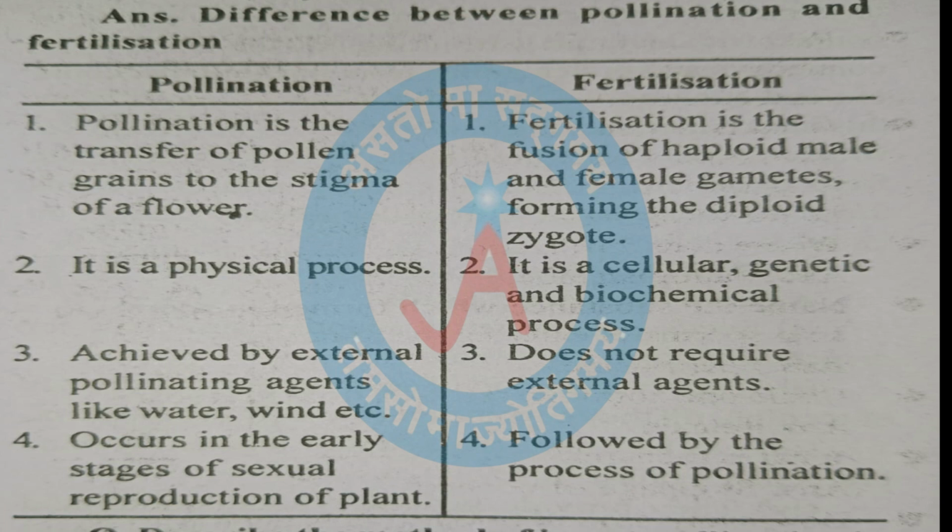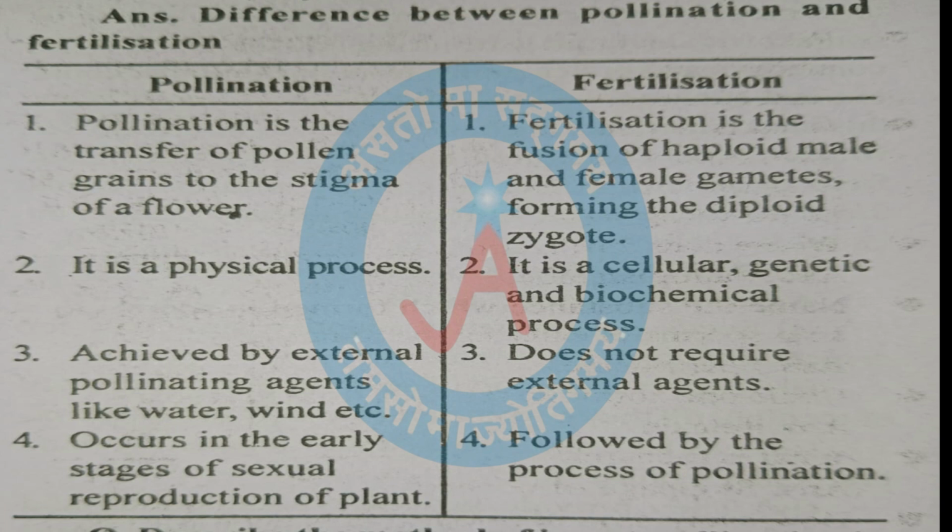Differentiate between pollination and fertilization. Pollination, first point. Pollination is the transfer of pollen grains to the stigma of a flower. Fertilization, first point. Fertilization is the fusion of haploid male and female gametes forming the diploid zygote. Pollination, second point. It is a physical process. Fertilization, second point. It is a cellular, genetic and biochemical process.